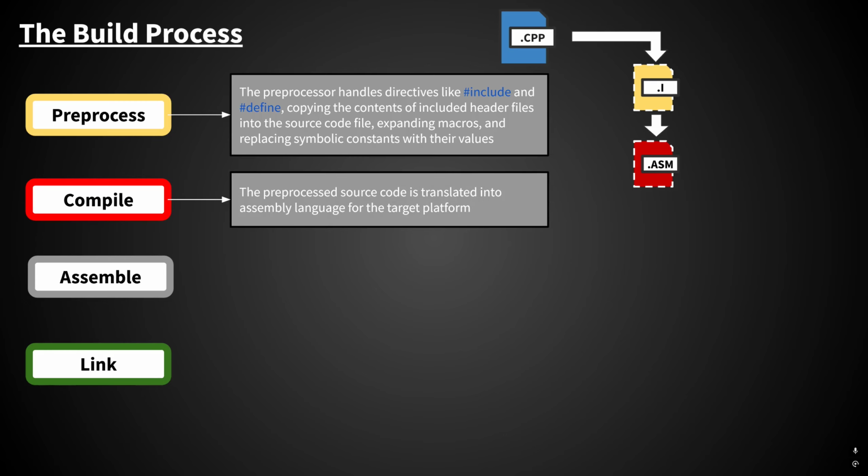In the next stage, the compiler runs using the .i files as input. The compiler is the stage we're likely all more familiar with. This is where code syntax and many other things like usages of variables and functions are all checked. So this is the most frequent source of errors when building because syntax mistakes are more common than other kinds. The end result of compilation is assembly language for whatever platform you're building on, and this is typically output in the .asm file format.